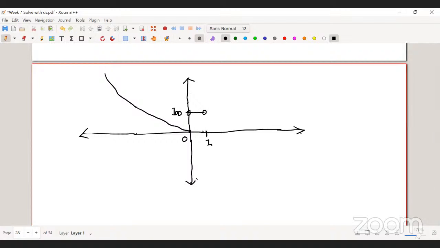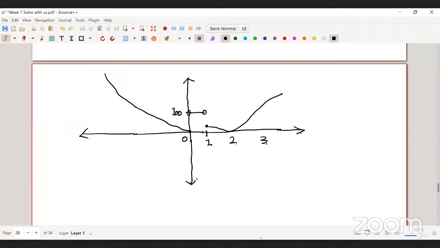Yes. But this one is included. And the graph starts from here, goes like this, and then starts increasing. So this is 2, and this is 3. Now you start reading the options.